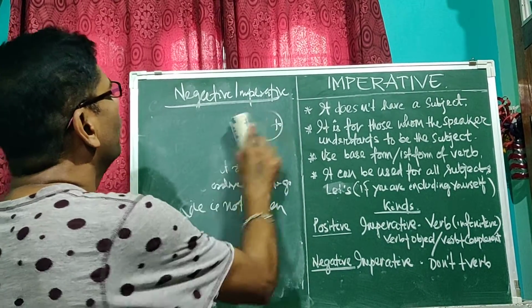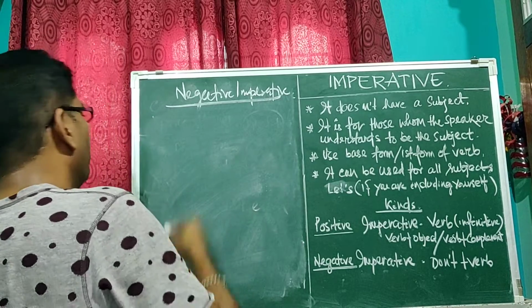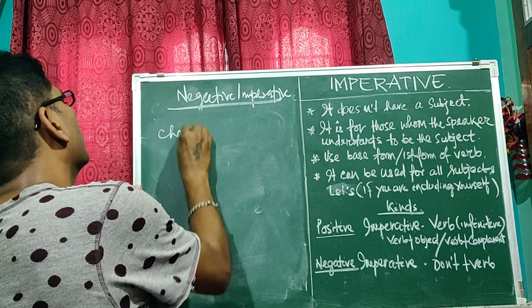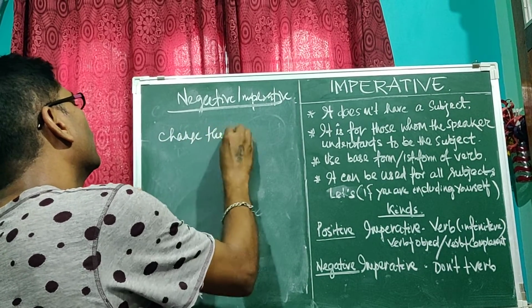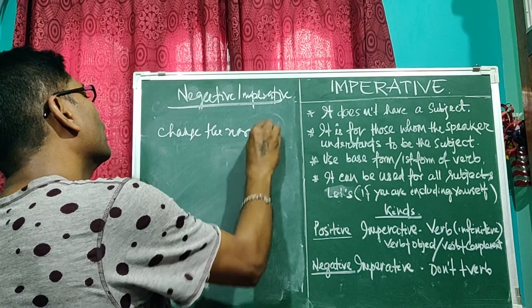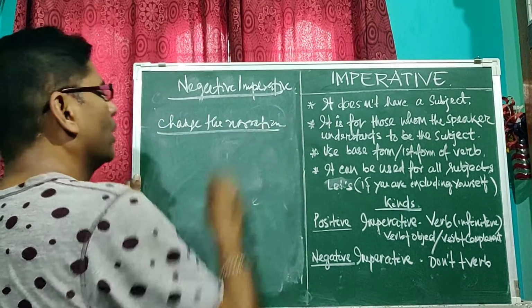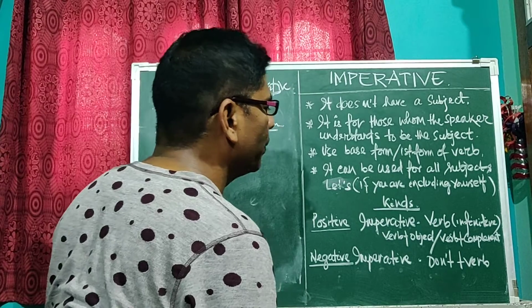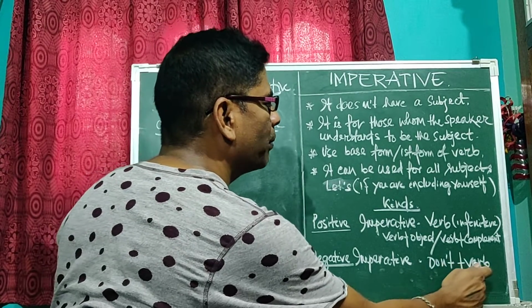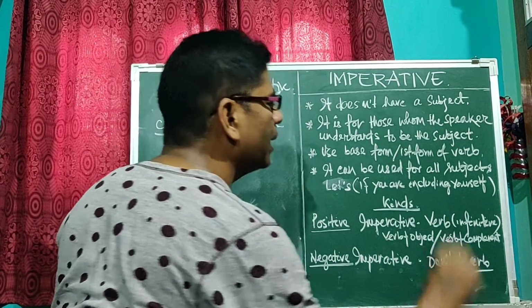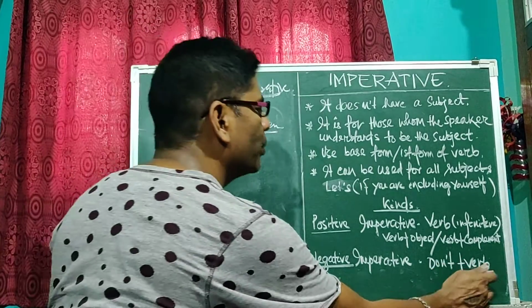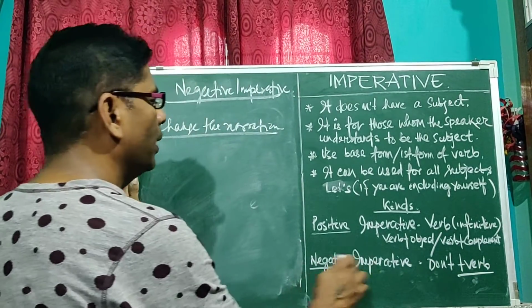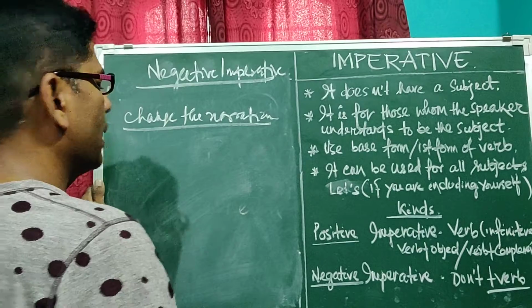Now we come to change of narration of the negative imperative. Don't plus verb. The verb can be transitive or intransitive. Both verbs you can use here. So, in negative imperative, change the narration.